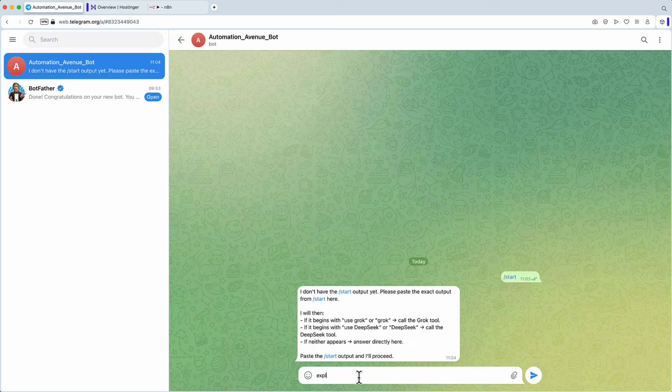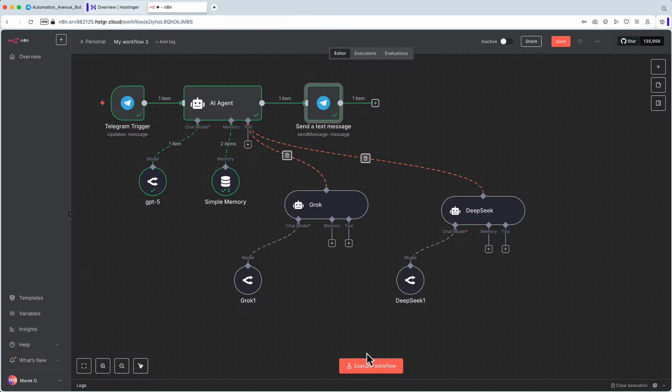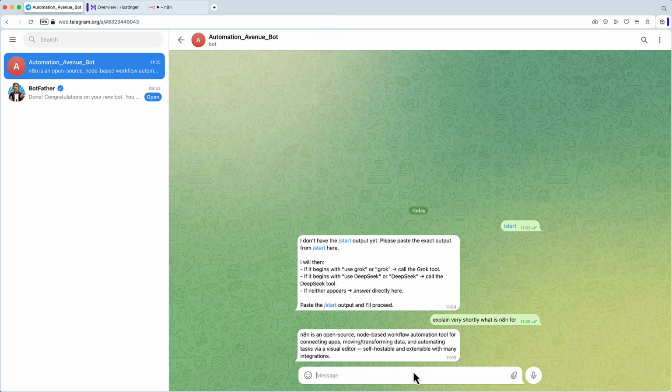Maybe I will ask, explain very shortly, what is n8n for? Press enter, execute workflow. We can see it doesn't refer to Grok or DeepSeek. Let's see what's there as a response. Alright, n8n is an open source node-based workflow automation. That works. Let's compare it to the response from DeepSeek.